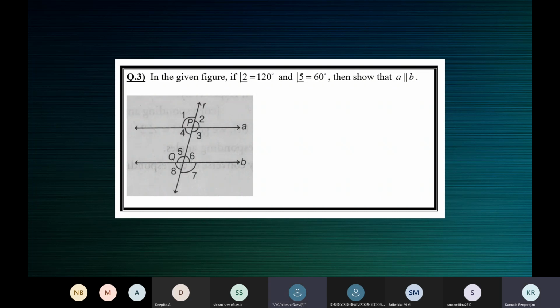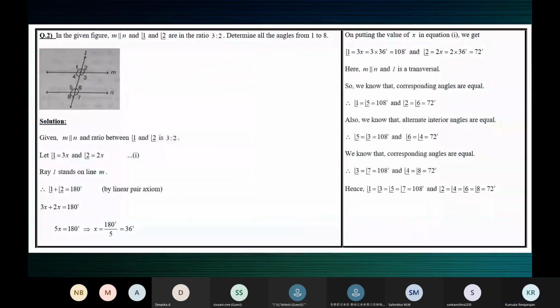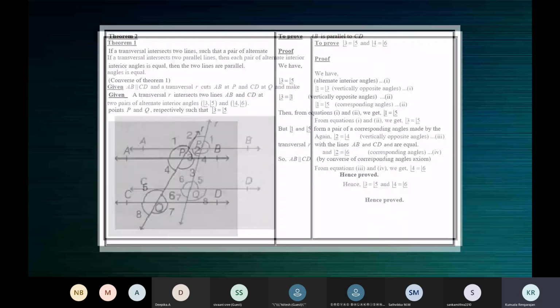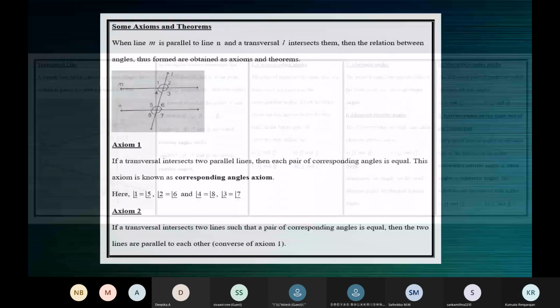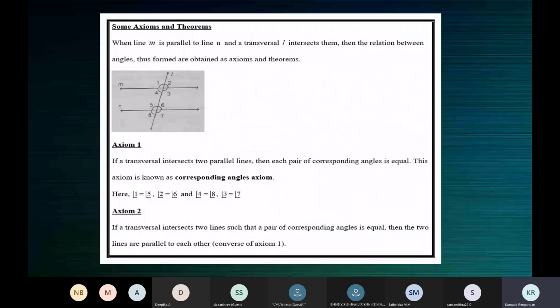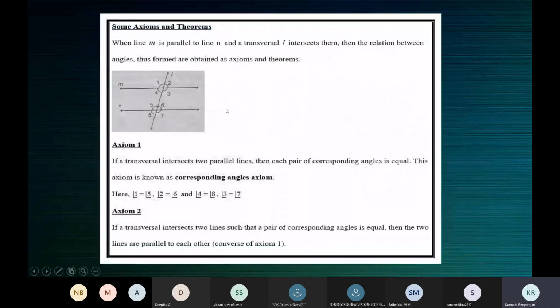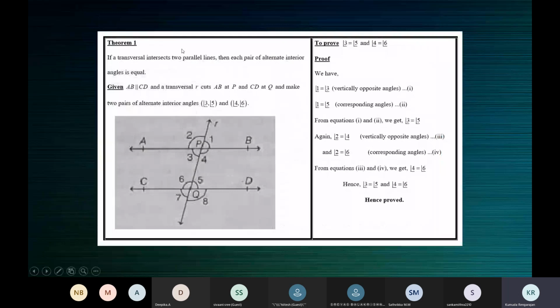What about the others? Okay, fine. Be thorough with these theorems. It all started from here with these two axioms. With these two axioms, we proved 4 theorems.